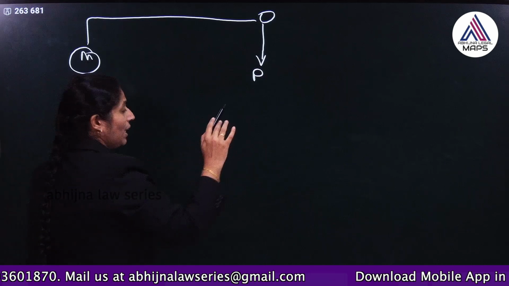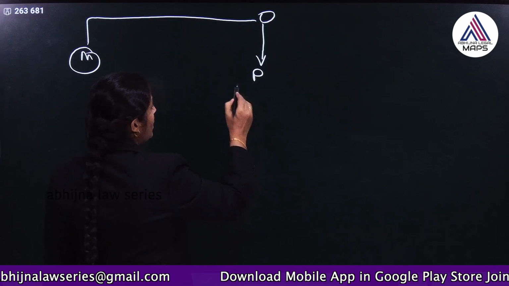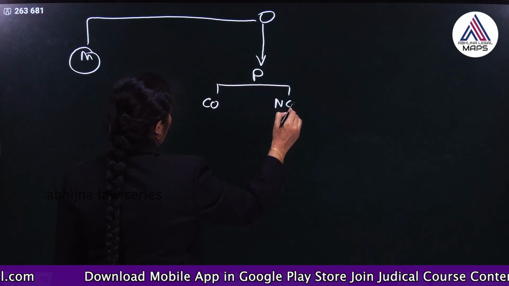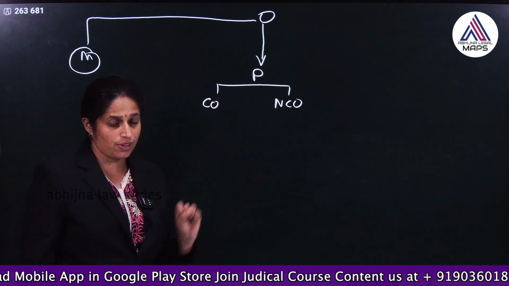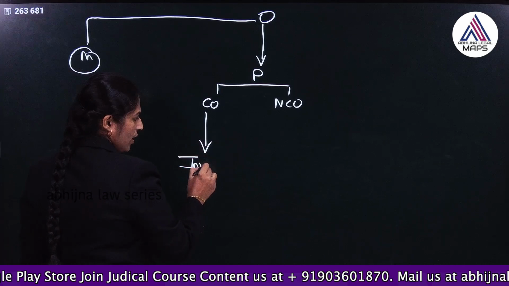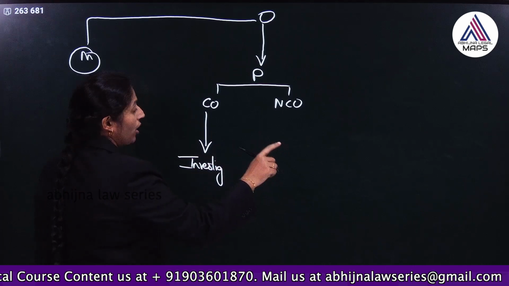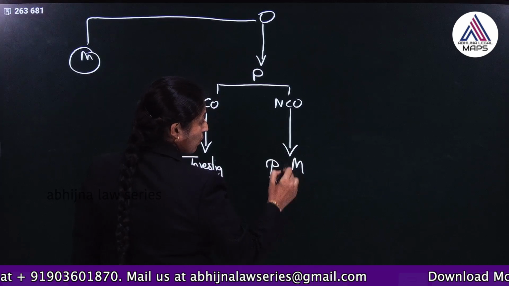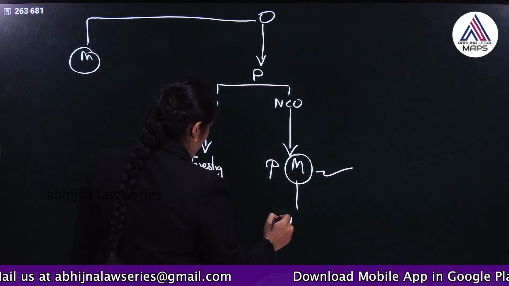What do the police do? They investigate the case. The next step is investigation, but police will see whether this is a cognizable offence or whether this is a non-cognizable offence, right. If it is a cognizable offence, they can directly start with the investigation. They do not require any kind of permission from any magistrate. But if it is a non-cognizable offence, then they have to take the permission from the magistrate. When the magistrate gives permission, then they can start with the investigation.